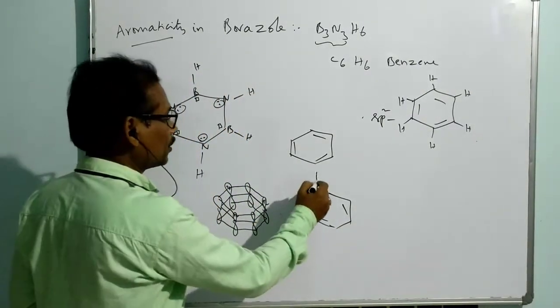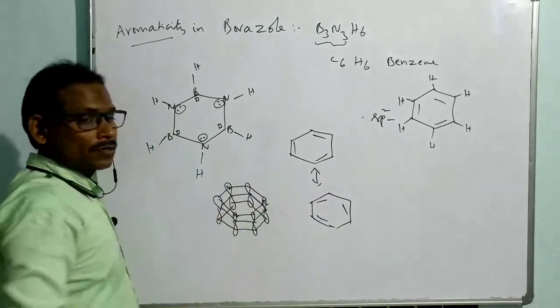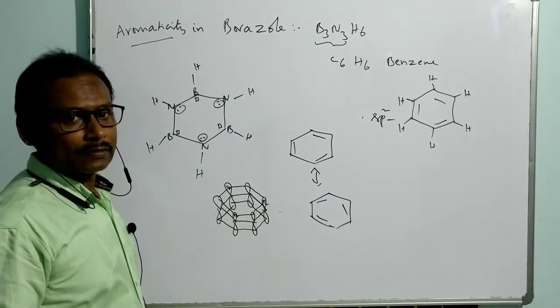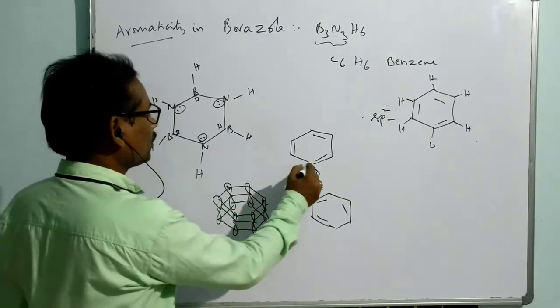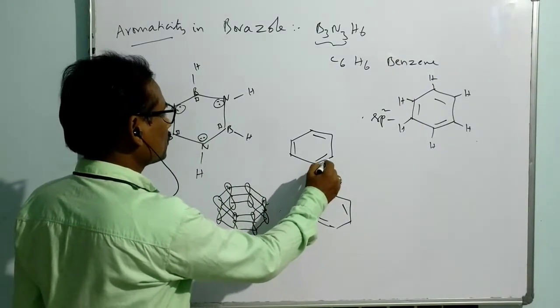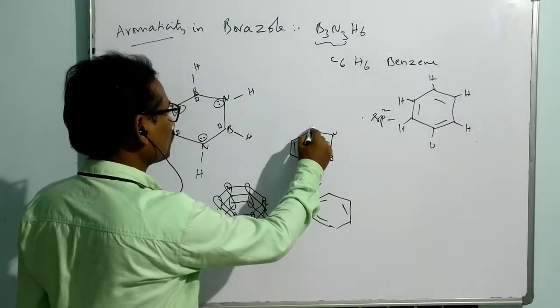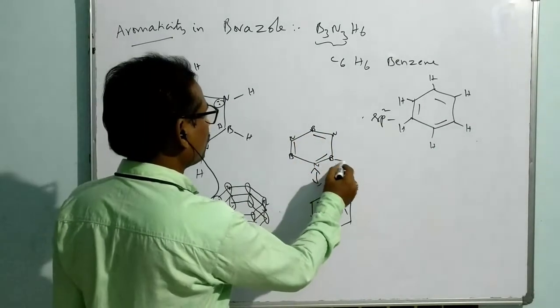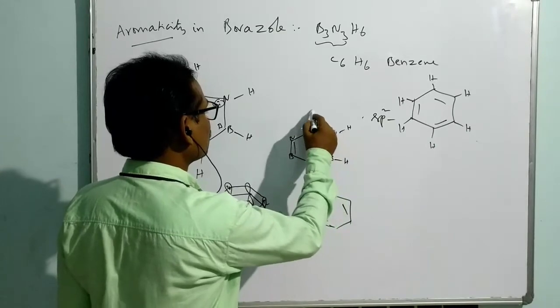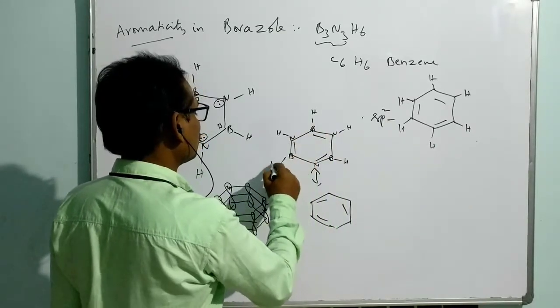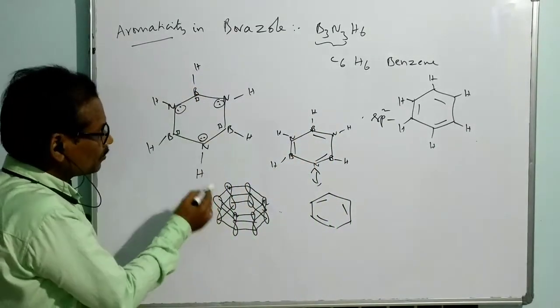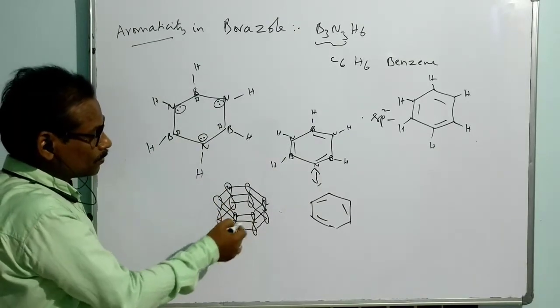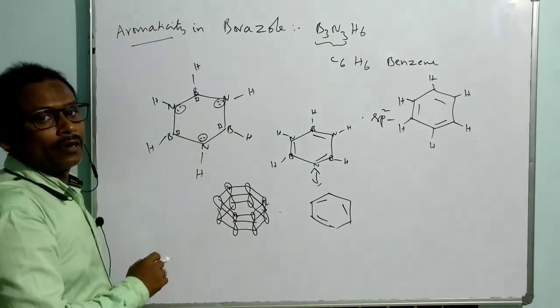So like this, similar to benzene, this compound is also having aromaticity. But what about the locations? Here it is nitrogen, boron, nitrogen, boron, nitrogen, boron, and you can keep hydrogen everywhere. Just by looking at this, you can compare the situation.